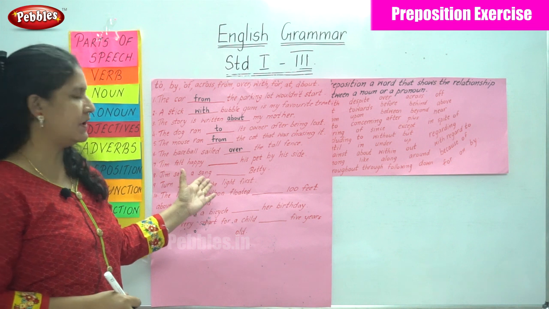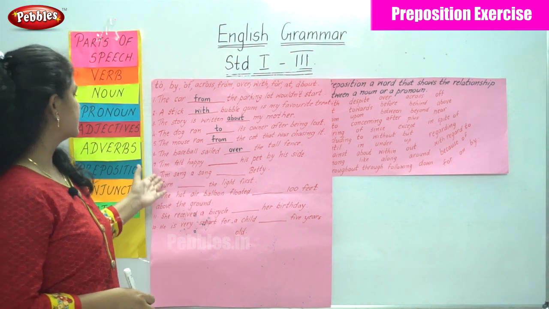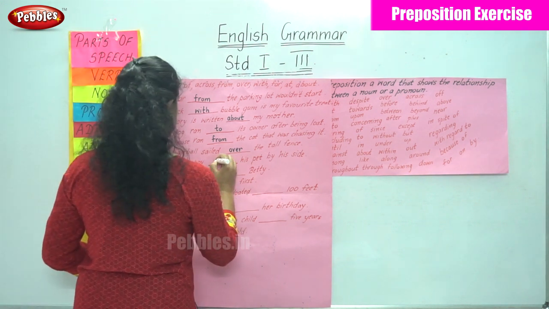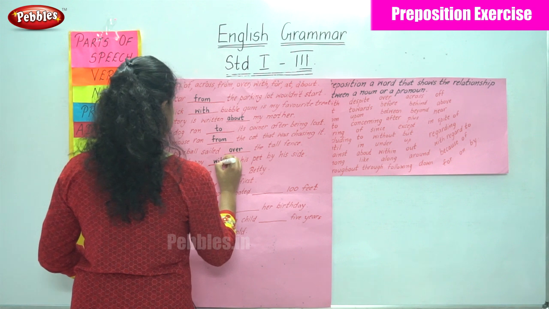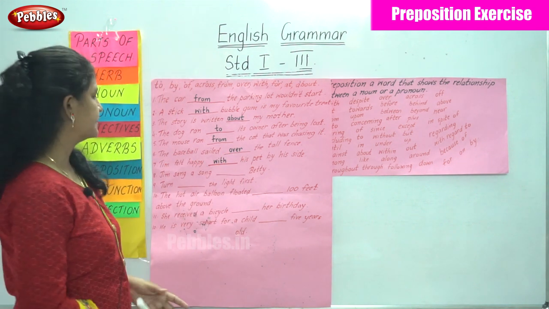Tim felt happy dash his pet by his side. Tim felt happy with his pet. So I write the preposition with. Tim felt happy with his pet by his side.